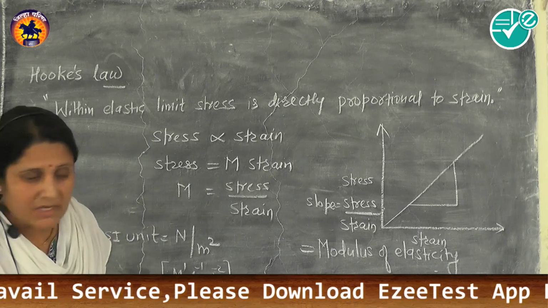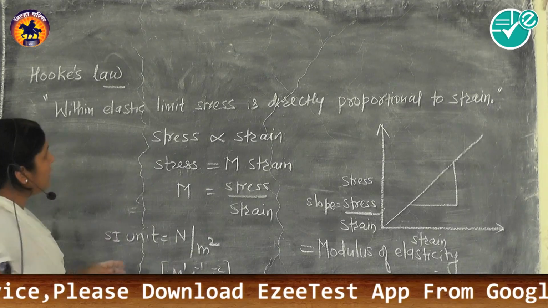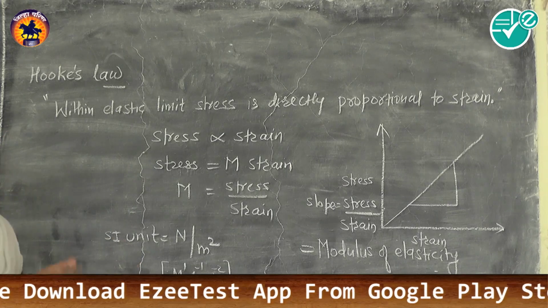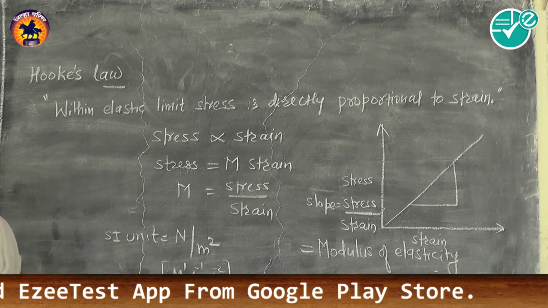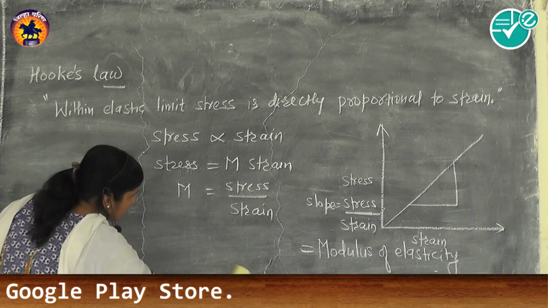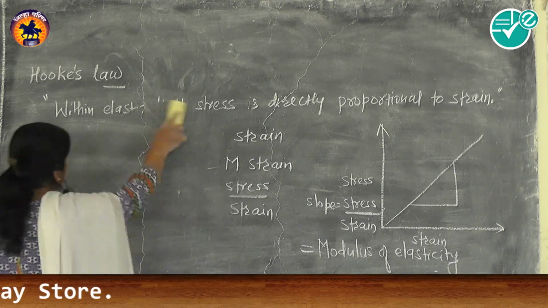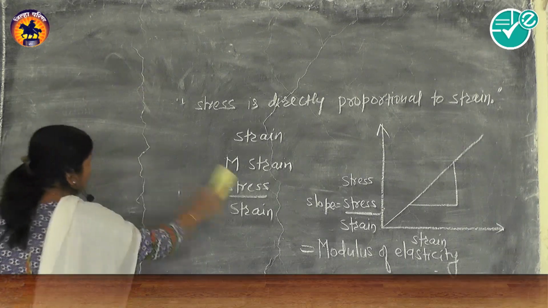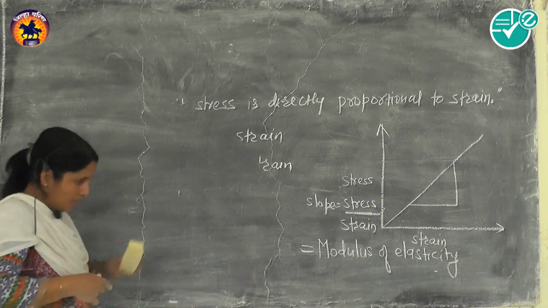As deformation may be in length, in change of volume, or in change of shape, these moduli of elasticity are also of three types.